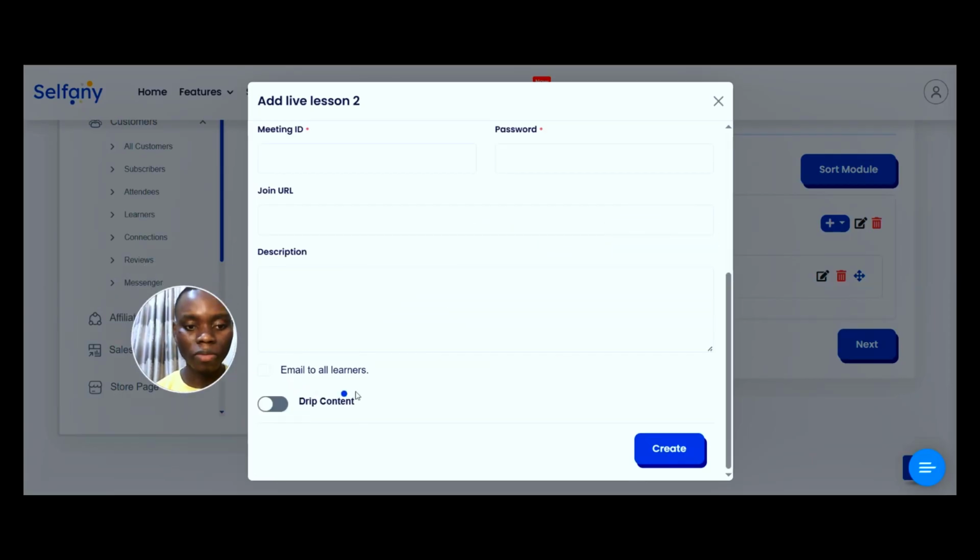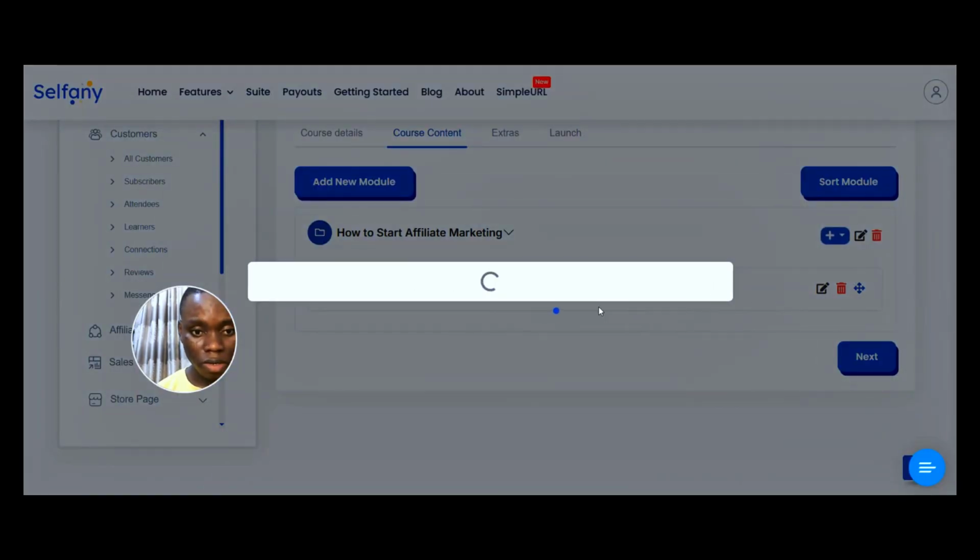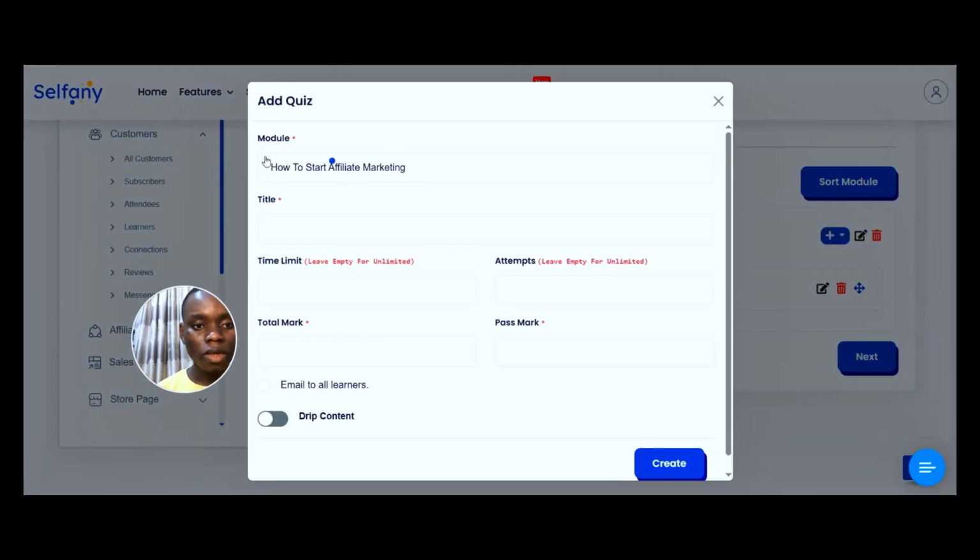Now, I've also talked about drip content, but we're not doing this. So the next thing I would actually want to show is the quiz. For quiz, it's under the module how to start affiliate marketing.